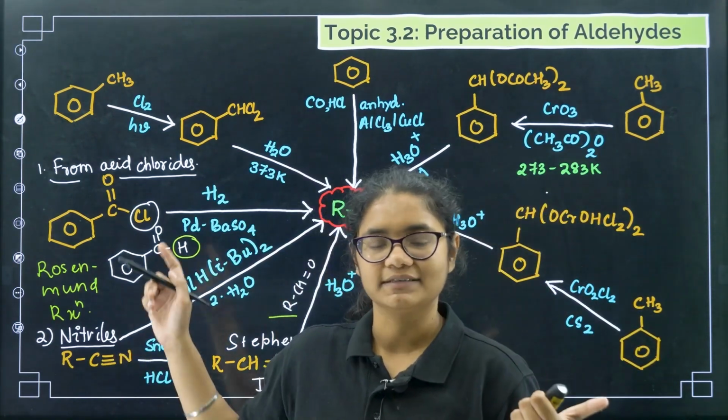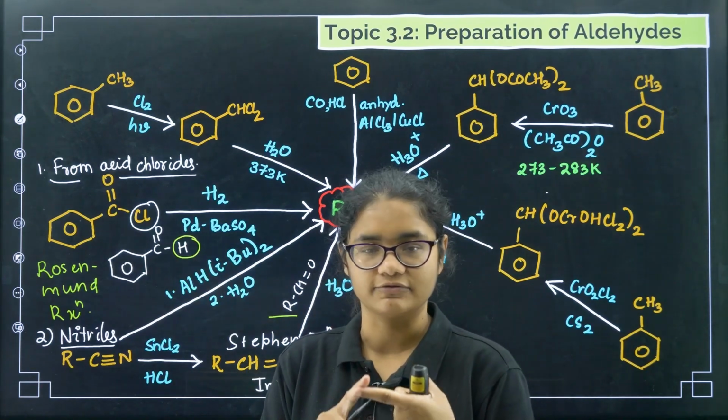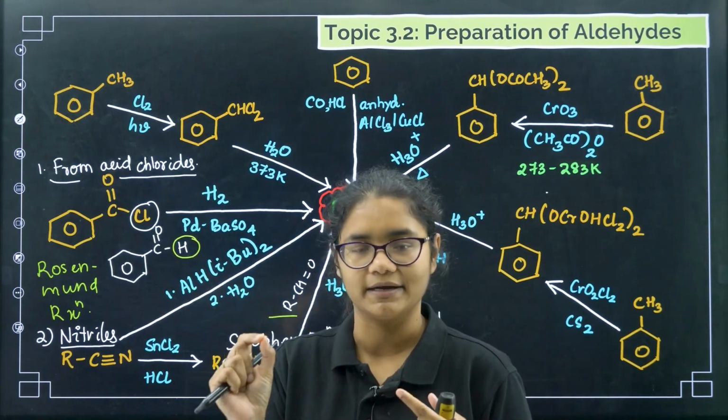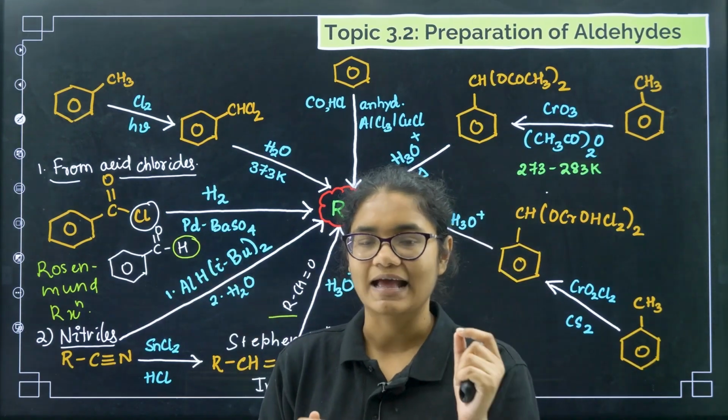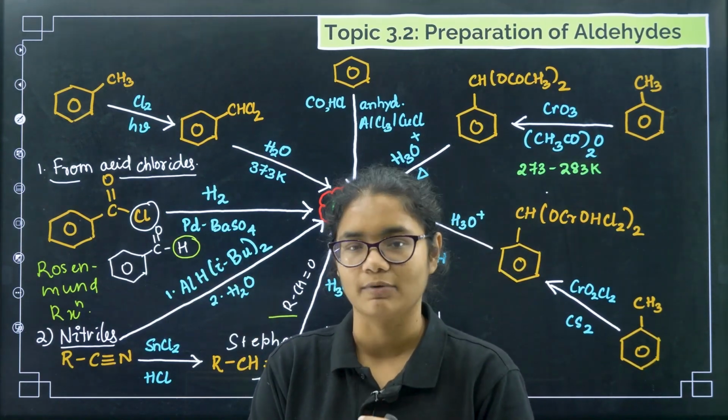So let me revise again. First one is from acid chlorides. With acid chlorides, the first method you have to use H2 palladium barium sulfate. Chlorine will get replaced with hydrogen. This has a name reaction called Rosenmund reaction.